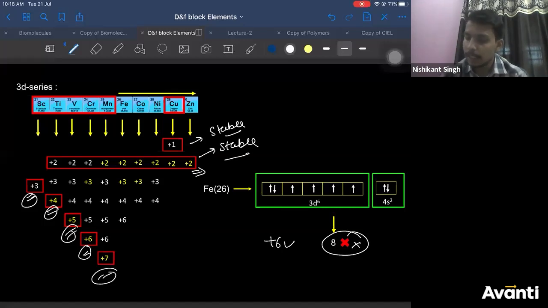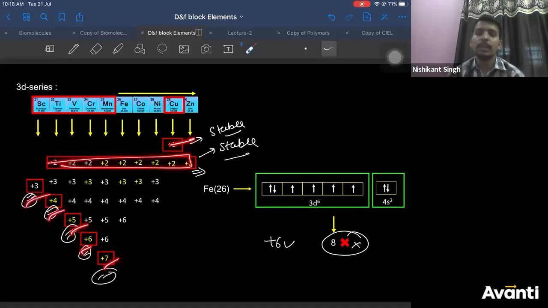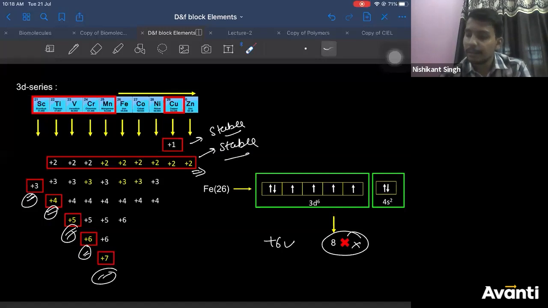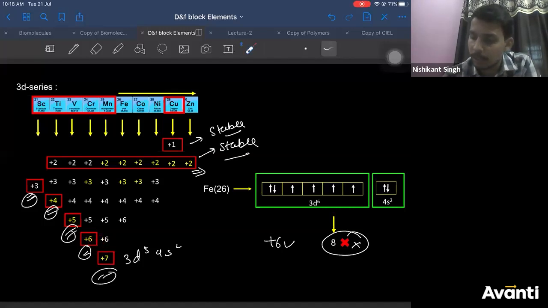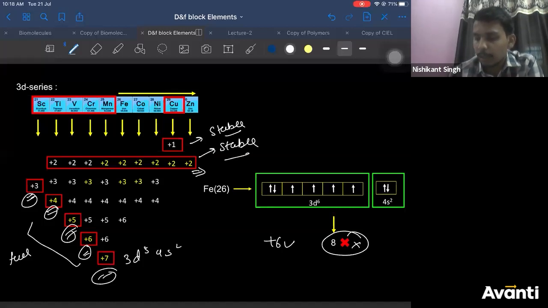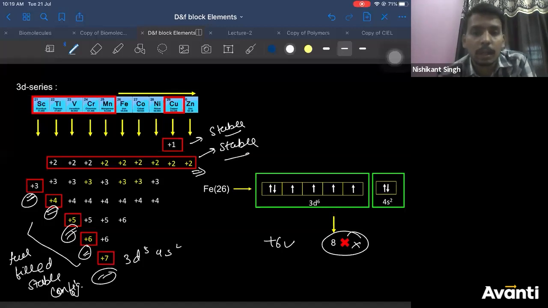So you should understand, apart from +2, these oxidation states are also stable for these elements. There's no rocket science here. Manganese is 3d5 4s2. So after losing these 7 electrons, it becomes 3s2 3p6, which is a fulfilled configuration. Therefore, +7 is stable. Similarly, chromium after losing 6 electrons will become a fulfilled configuration. Therefore, it is stable. So all these elements are stable because after losing these many electrons, they acquire a fulfilled stable electronic configuration. Correct?